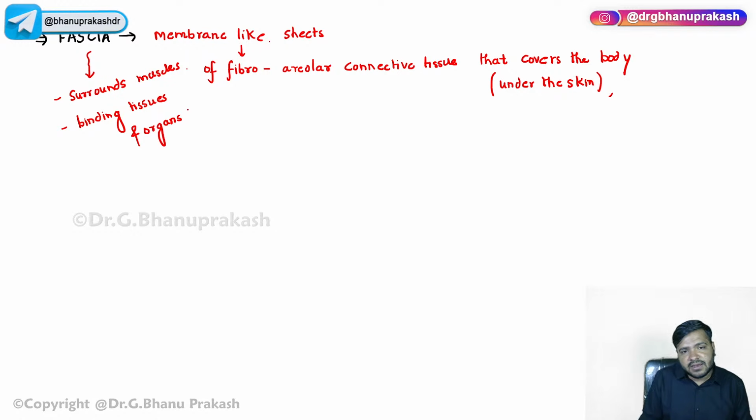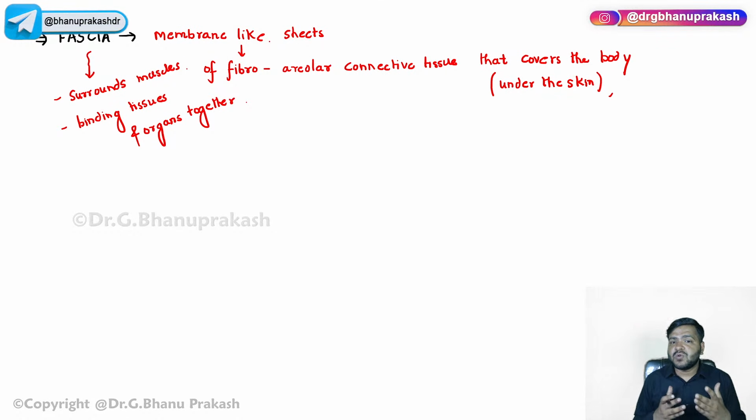It helps in binding the tissues and organs together. So yes, guys, it is a membrane composed of connective tissue, the fibroareolar connective tissue, that is present under the skin. It is surrounding the muscle also. See, connective का मतलब ही क्या होता है, connect करना, organs को आपस में connect करना या tissues को आपस में connect करना. So this is the term, the fascia, right?